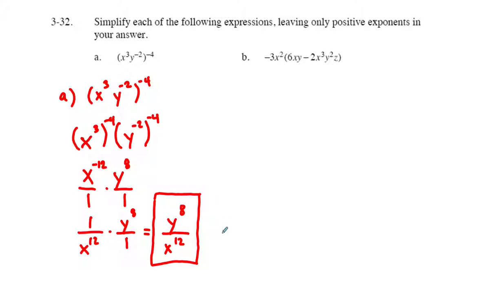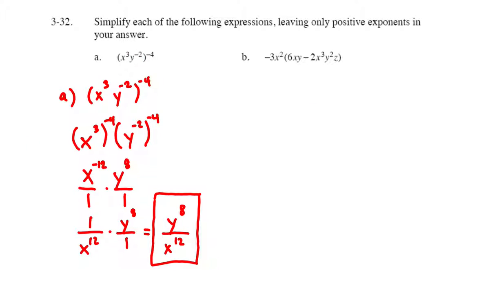If you're not sure if it's right or not, take a value, probably besides 0 or 1, put in like 2 for x and 3 for y in here. Type it in your calculator if you need to, see what value you get, and then do the same thing with the original problem. You should get the same answer.